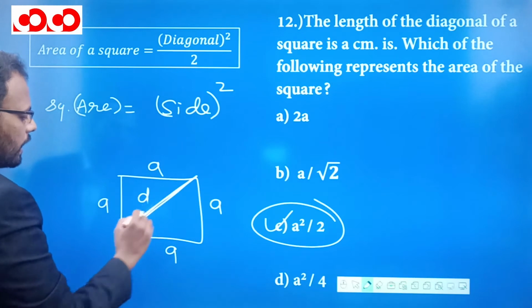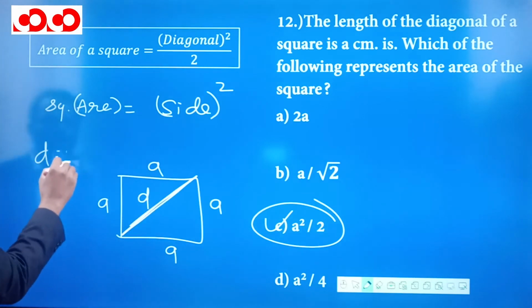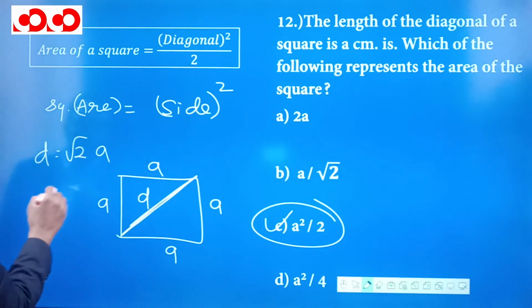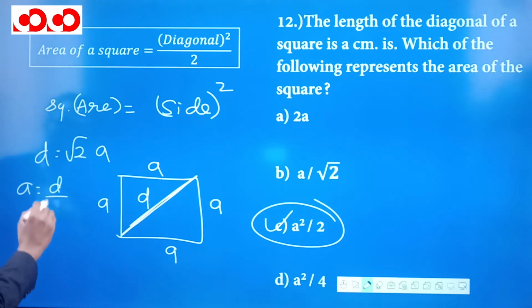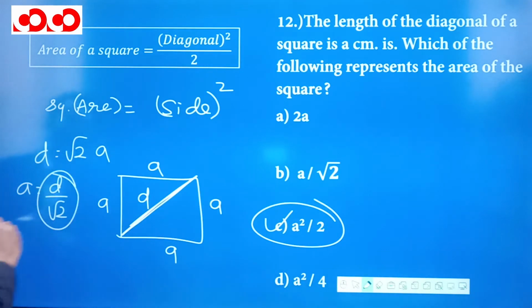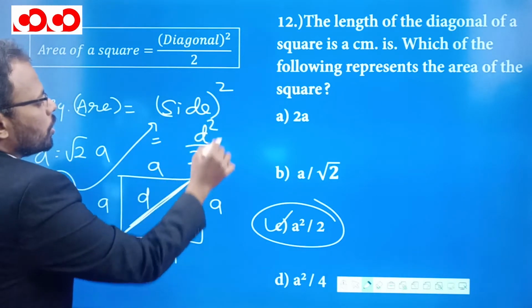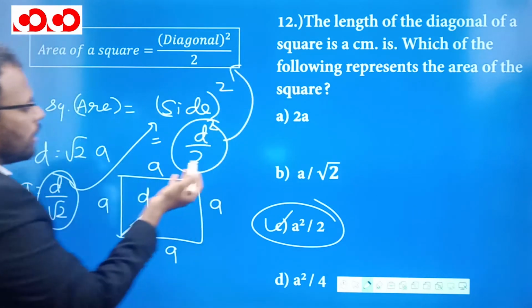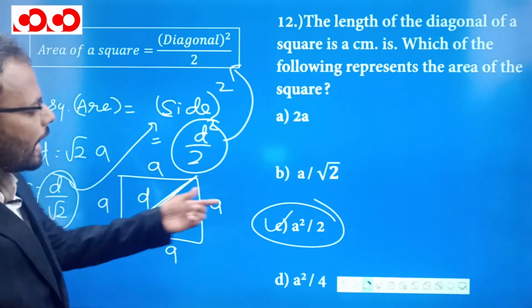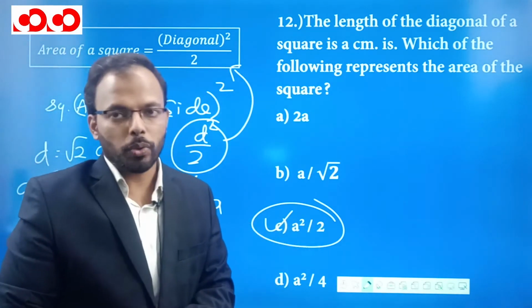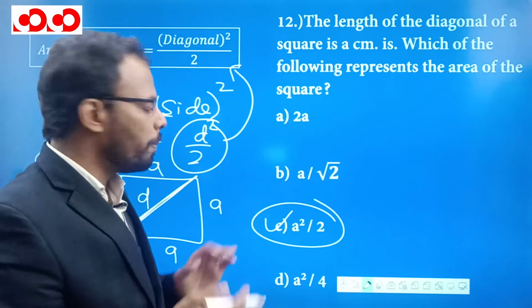Its diagonal D is equal to under root of 2 of A. So A will be D by root 2. If A is D by root 2, we can put it here, and what you will get is D square by 2. So this is the direct formula, and this was just an explanation. You can directly put A square divided by 2 as the answer for this question. I hope it is clear.